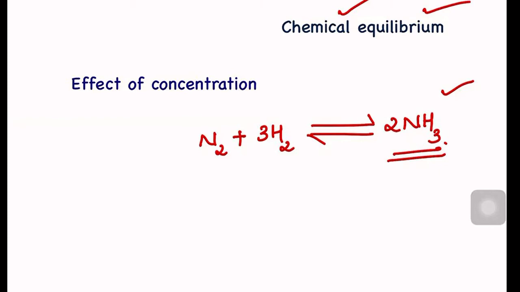How to destroy the equilibrium? You have studied in your school. Either you can change the temperature, or you can change the pressure, or you can change the concentration. By changing these parameters, I will be able to destroy the chemical equilibrium. But there is a problem. If we try to destroy the equilibrium, then the system will repair itself and will come back again to chemical equilibrium.